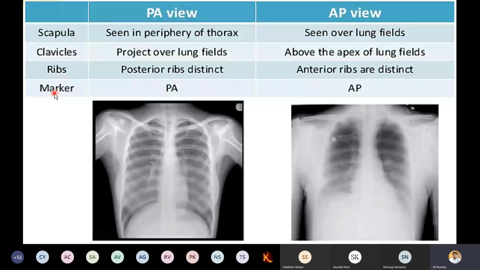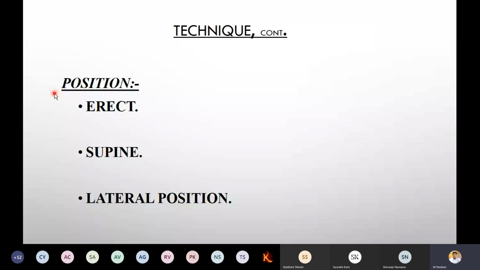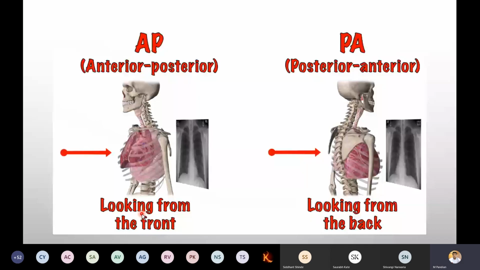Now, position. The patient has to maintain certain things when we take the X-ray. First is erect position. Spine should be prominent, and lateral position we take accordingly. So now, this is the AP, this is the PA view.